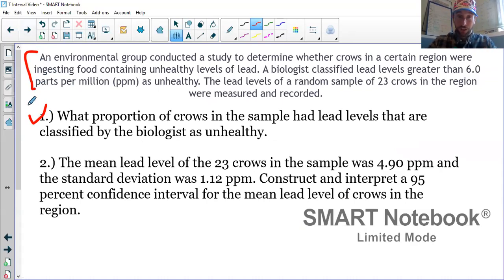What proportion of crows have lead levels that are classified as unhealthy? And you're going to want to jump back. Actually, I'm not going to say anything. Just do that. You got that. Don't overthink it. We want to focus on number 2 here.